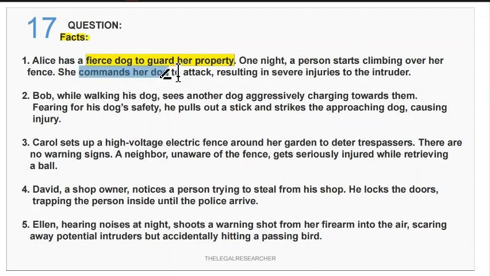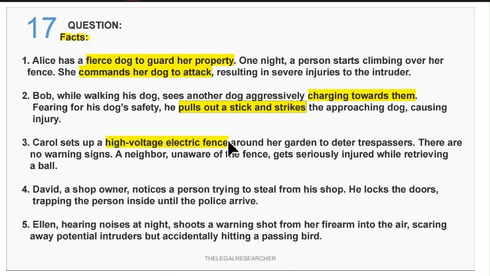Just highlight the portion that will be helpful in answering the question. So, commands her dog to attack. Second is Bob, while walking his dog, sees another dog aggressively charging towards them. Fearing for his dog's safety, he pulls out a stick and strikes the approaching dog, causing injury. The third one is Carol, who sets up a high voltage electric fence.